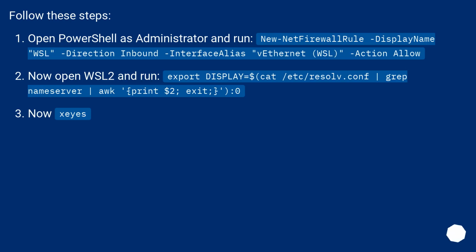Follow these steps. Open PowerShell as administrator and run New-NetFirewallRule -DisplayName WSL -Direction Inbound -InterfaceAlias "vEthernet (WSL)" -Action Allow. Now open WSL2 and run export DISPLAY=$(cat /etc/resolv.conf | grep nameserver | awk '{print $2}'):0. Now execute.